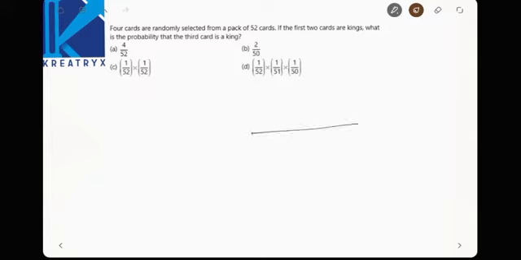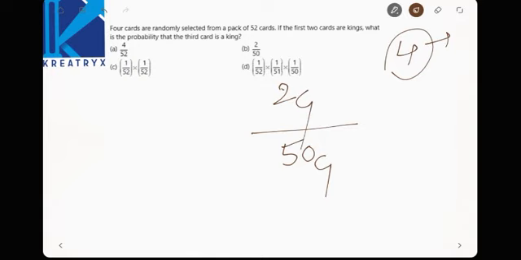So you have to find the probability that the third card is a king. How many cards are left? Only 50 cards left, and you have to pick 1 card. And how many king cards are there? Only 4 king cards, and 2 are gone, so only 2 are left. Out of 2, 1 has to be a king. Right, 2C1 by 50, which is nothing but 2 by 50.